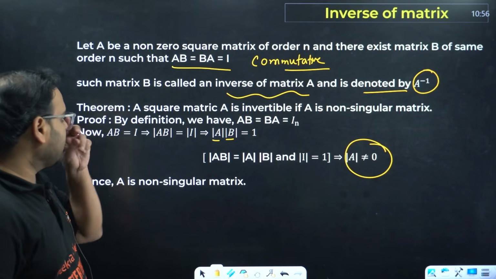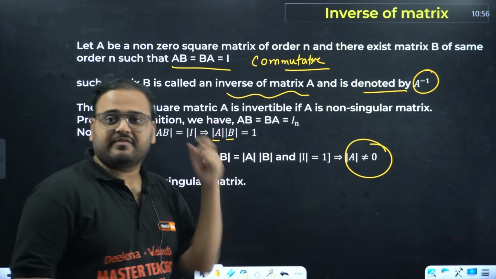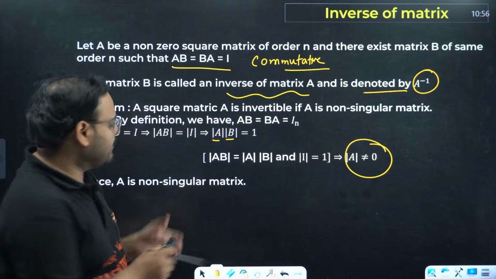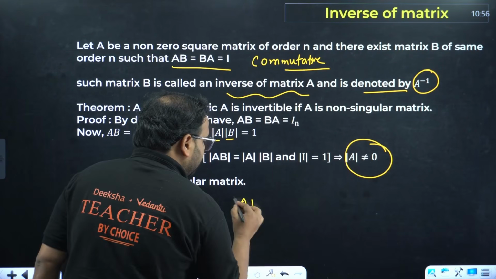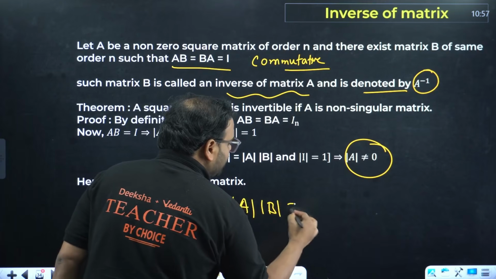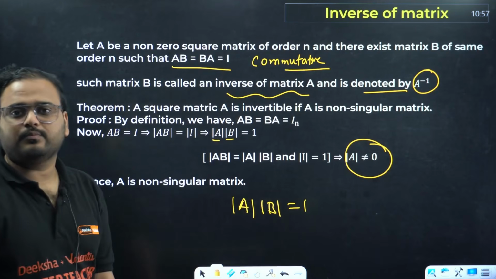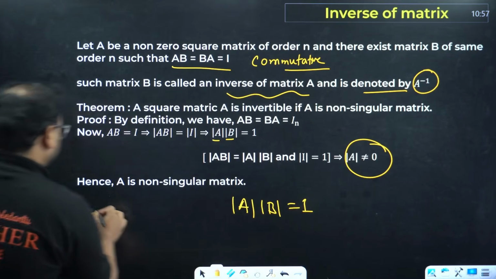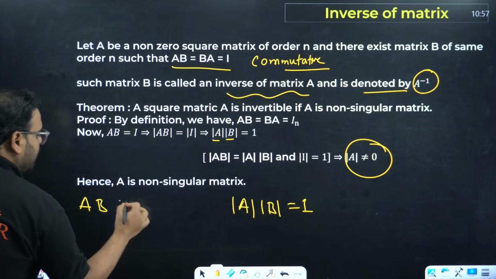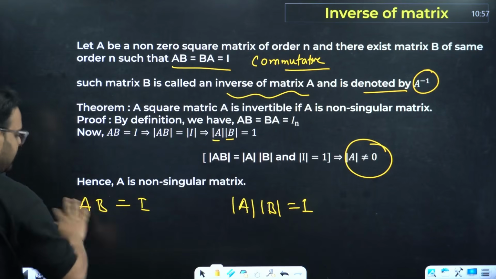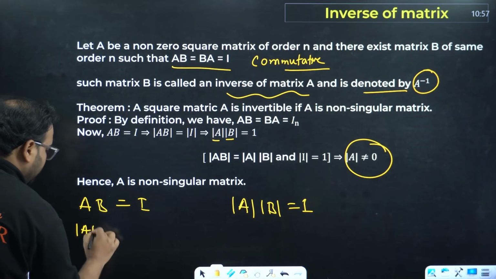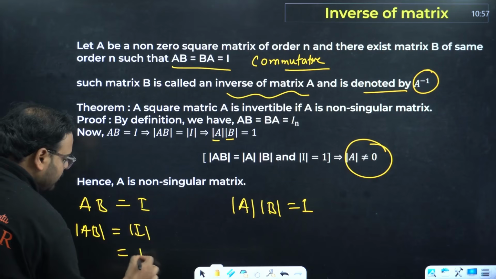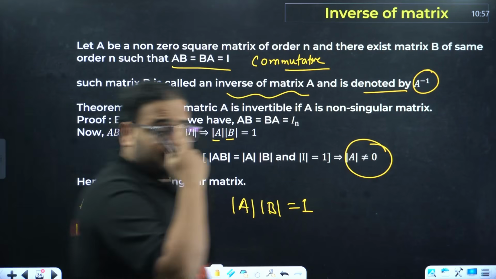So if A is invertible, then the determinant of A must be non-zero. Can you tell me why? Think about it. If determinant of A times determinant of B is equal to 1, how are we getting this value 1? Any idea? Yes, from here, check. If AB was equal to I, and you apply the determinant on the equation, determinant of AB is equal to determinant of I. This value is how much? 1. We know that very well. Determinant of the identity matrix is 1.